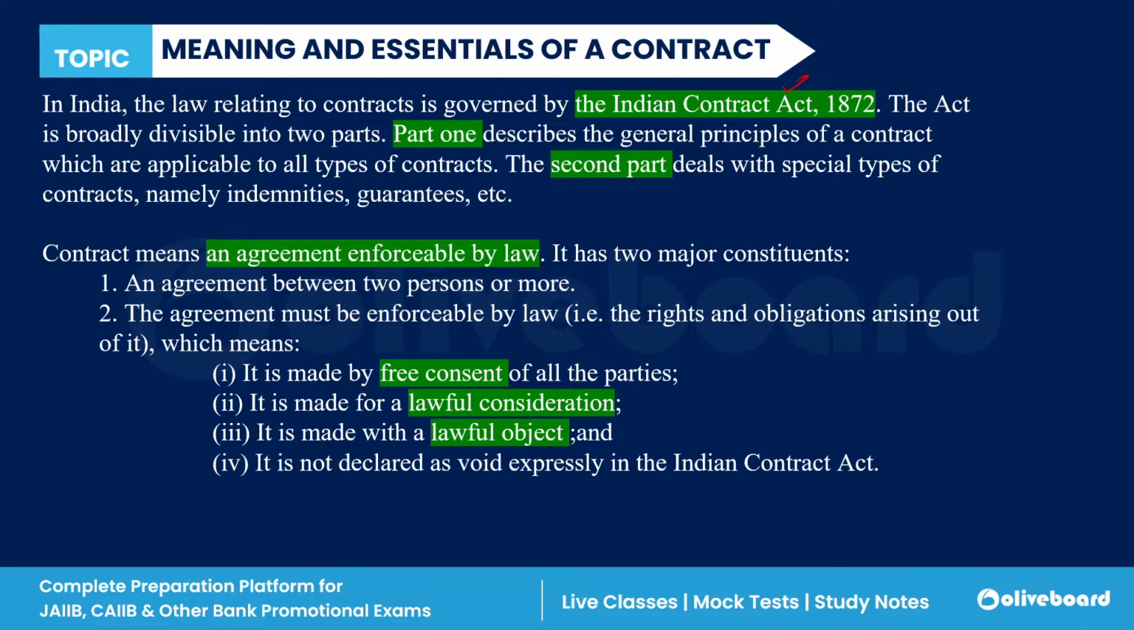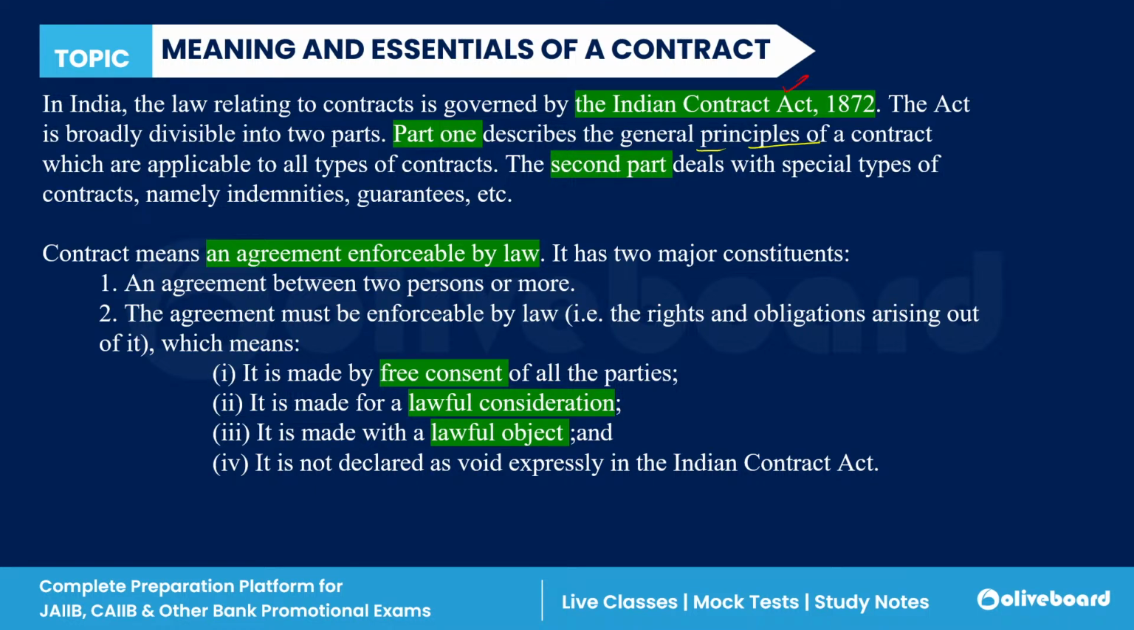The Act is broadly divided into two parts. Part one covers the general principles of contract, applicable to all types of contract. The second part deals with special types of contract like indemnities or guarantees. So what is the meaning of a contract?